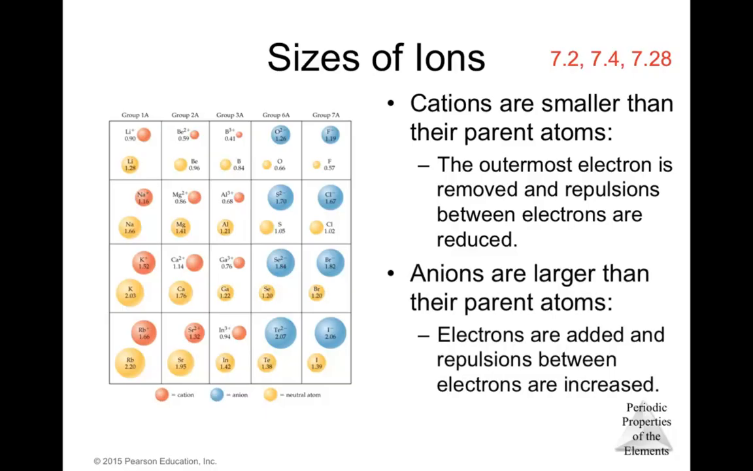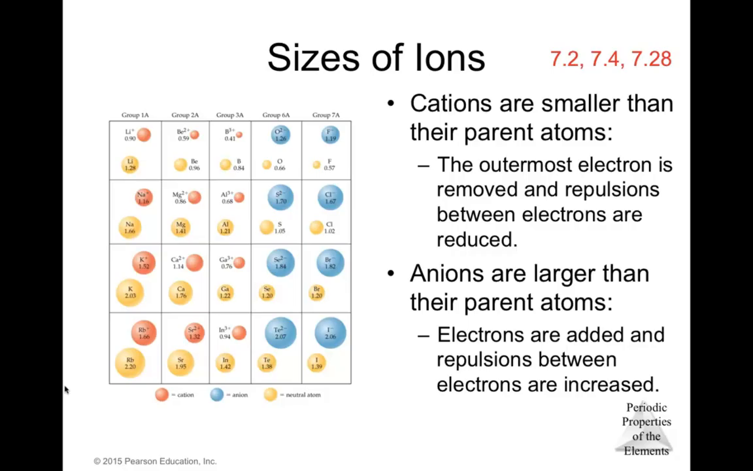In other ways, the anions are larger than their parent atoms because you're adding one electron, and that electron will induce more repulsion between them, so that will increase the electron cloud, and that's why the anions are larger than their parent atoms. So the anions are going to be larger than the parent atoms, and the cations are going to be smaller than their parent atoms because of the effective nuclear charge that they experience.